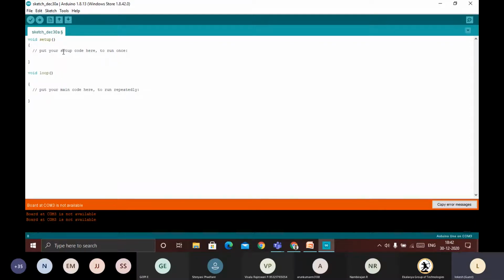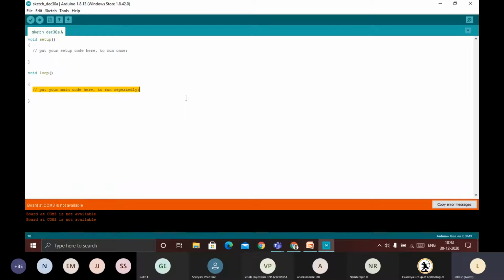Whatever setup code we put here will run once. In the loop function, we put the main code, and it runs repeatedly. An embedded system needs to work continuously, so whatever code we write will be put here.